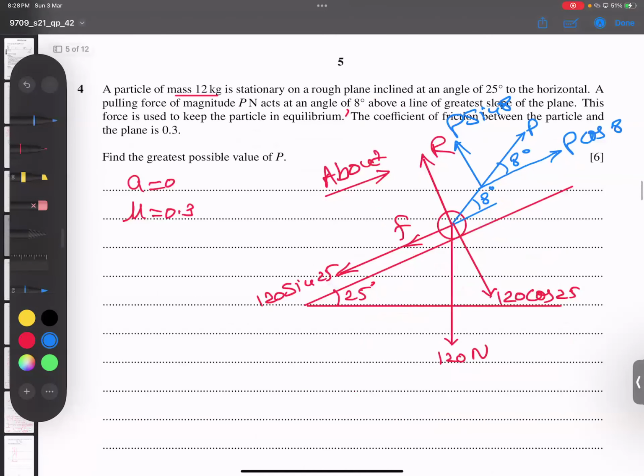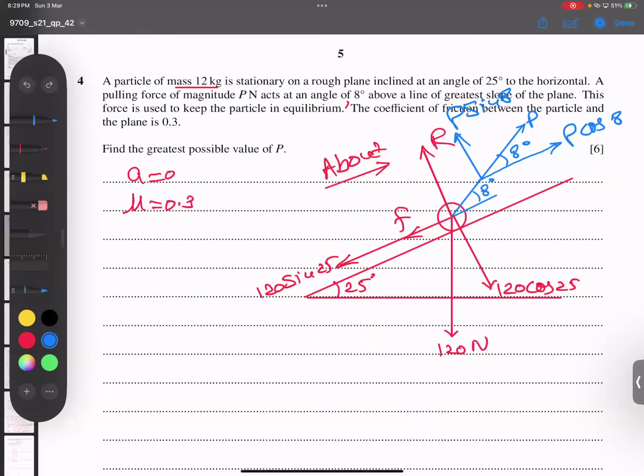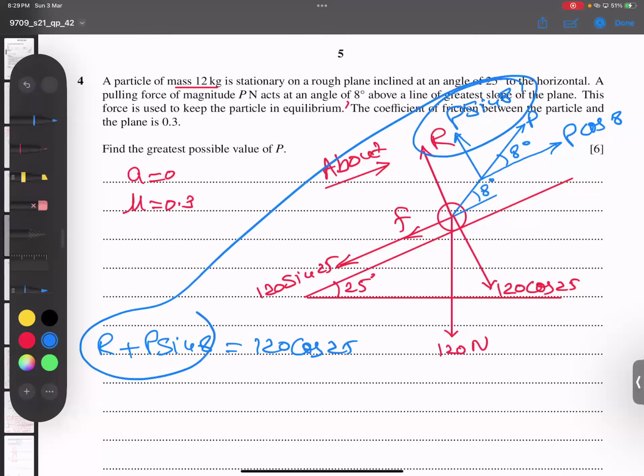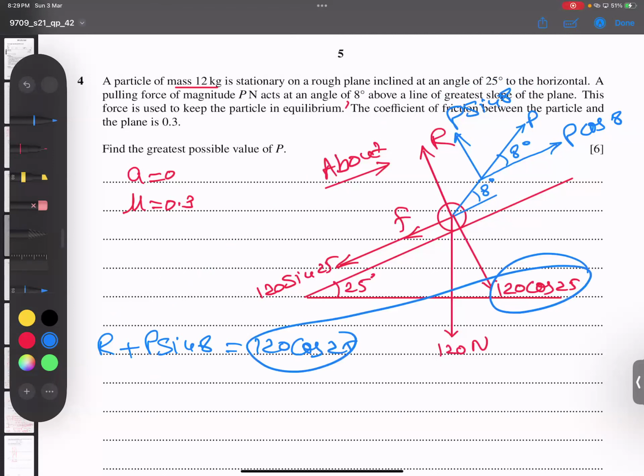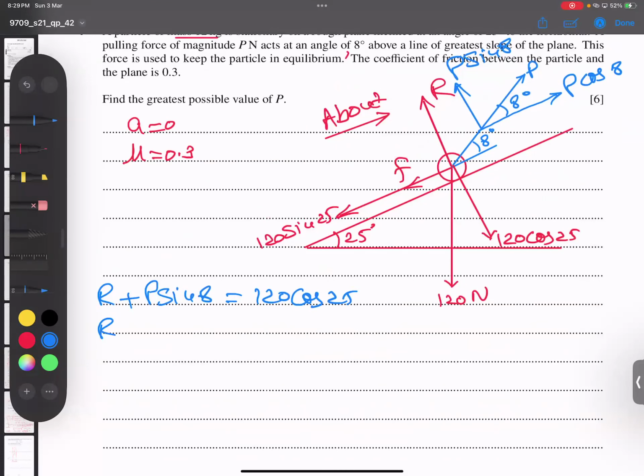The system is in equilibrium. First, let's talk about the perpendicular forces. Two forces act upward and one force downward, and they are equal. So R plus P sine 8 equals 120 cos 25, giving R equals 120 cos 25 minus P sine 8.